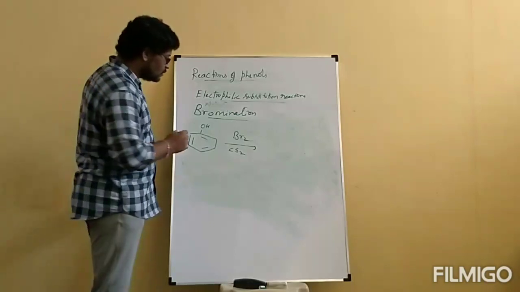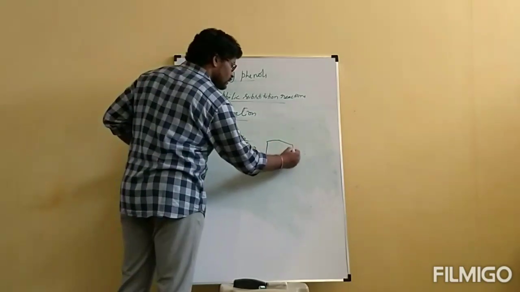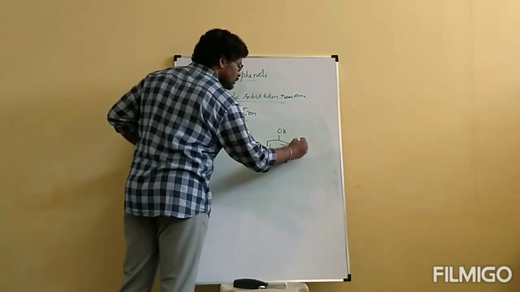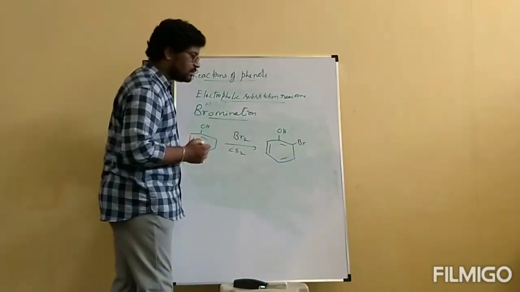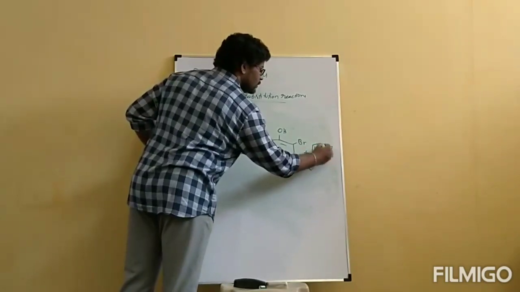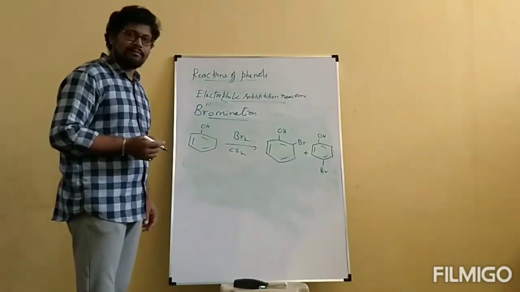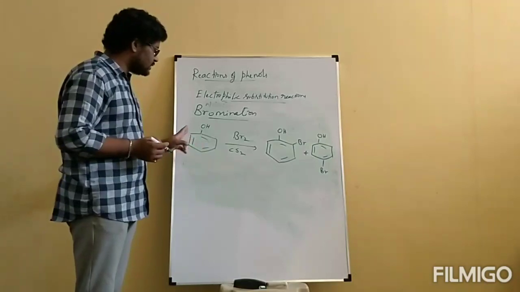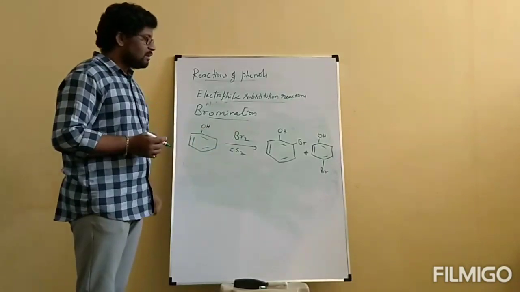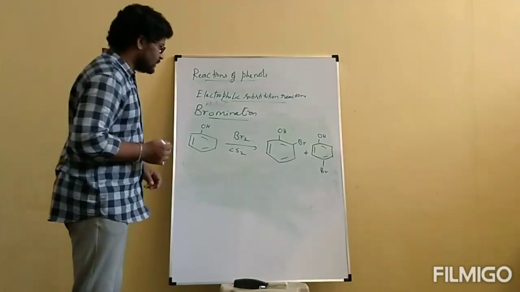What is going to happen? We will get only the ortho isomer or para isomer. So OH, ortho-bromophenol plus para-bromophenol. Okay, so we will get a mixture. Phenol reacts with bromine in presence of non-polar solvent CS2. We will get ortho-bromophenol and para-bromophenol. It is a mixture.